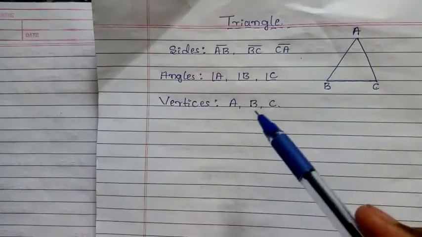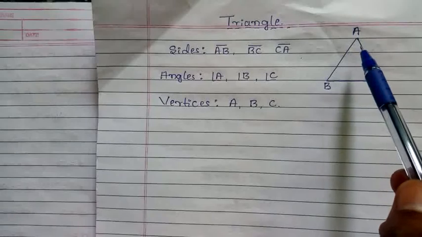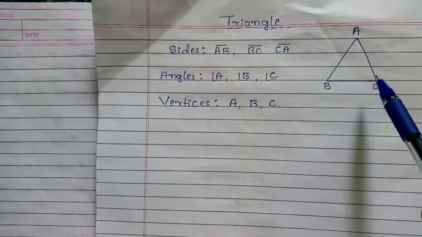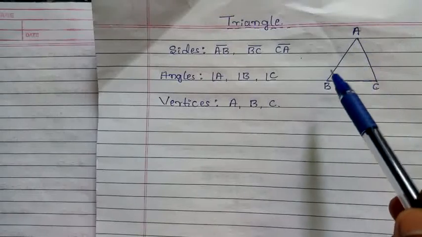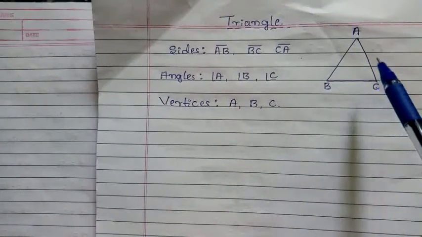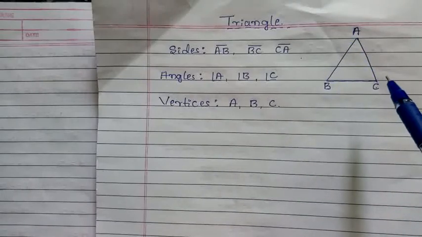Next, there are three angles in a triangle, that is angle A, angle B and angle C. Then next, three vertices A, B and C. These three points are called the vertices of the triangle.